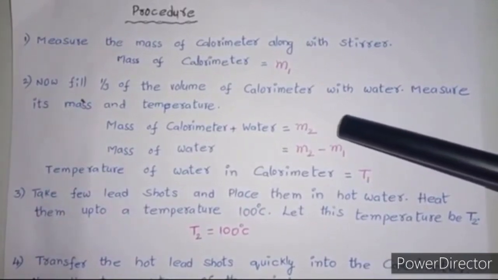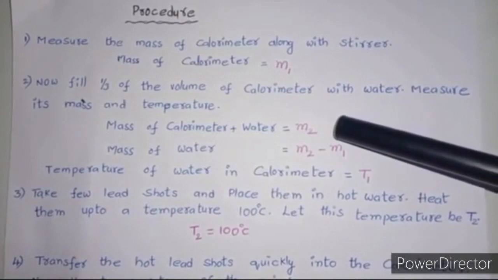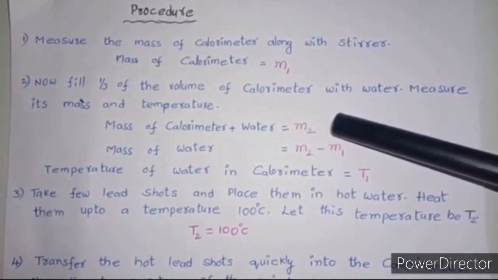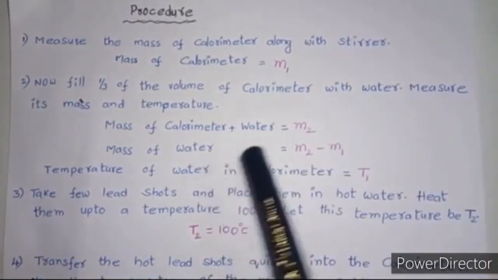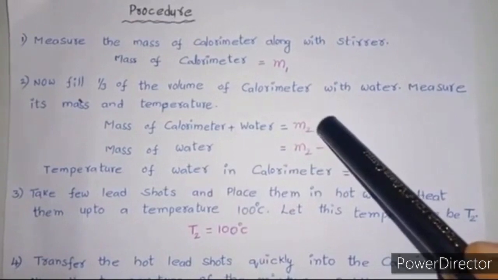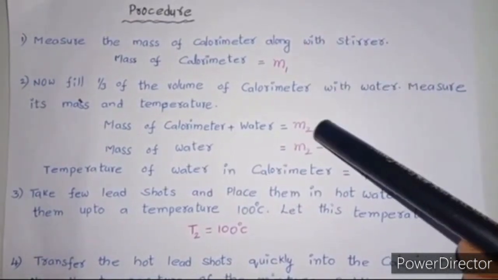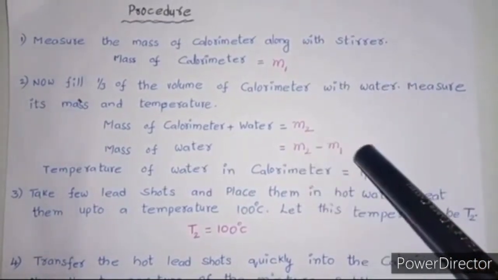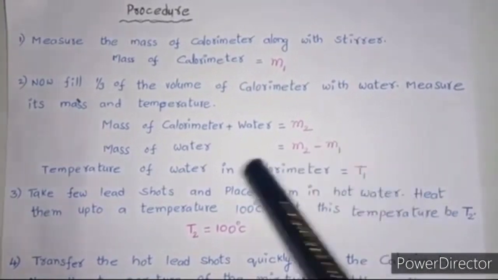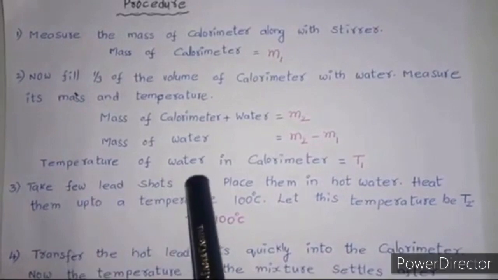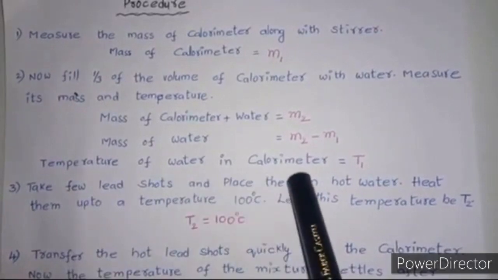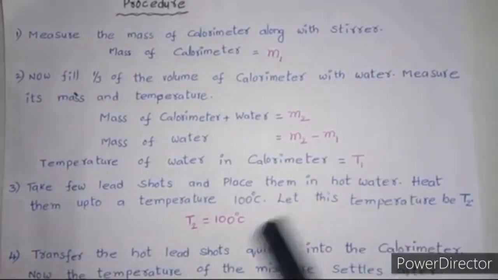Let the mass of the calorimeter along with water be m2. Now the mass of the water: to find this, we need to subtract m1 from m2, that is m2 minus m1. By doing this, we can get the mass of water. Let the temperature of the water in the calorimeter be T1.